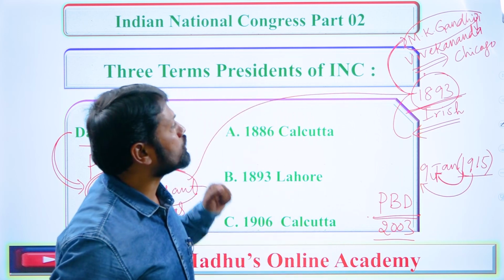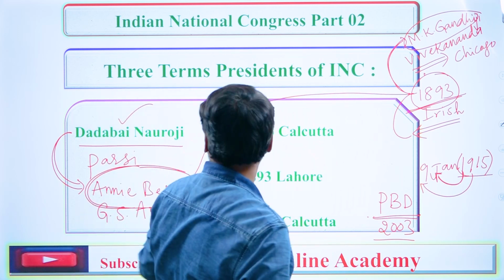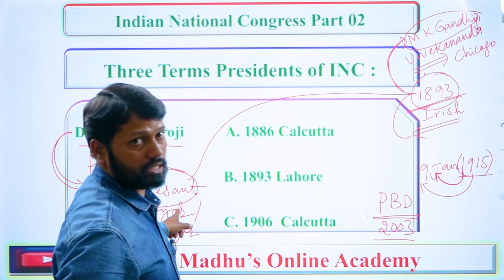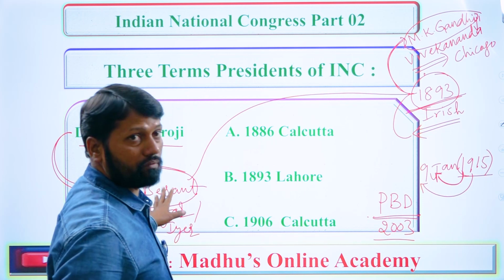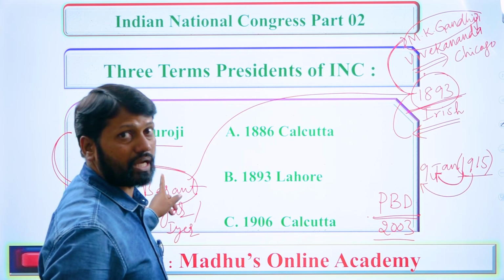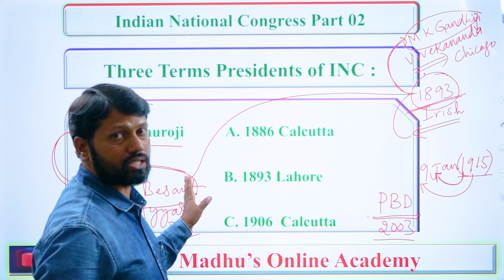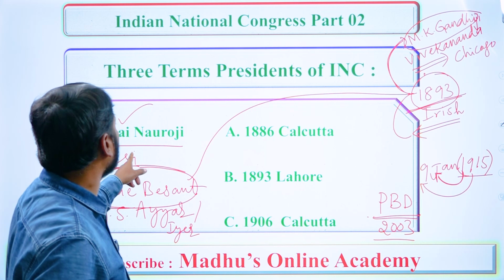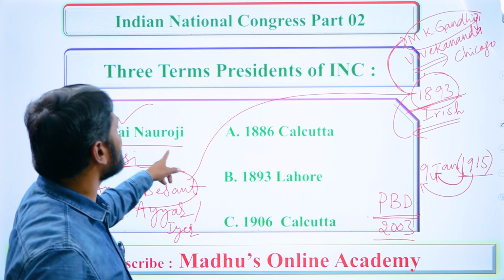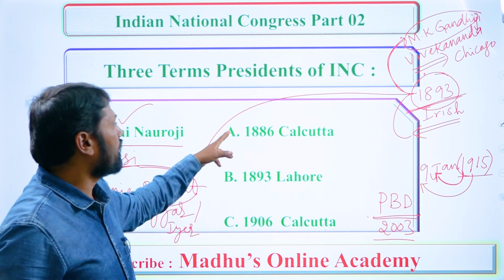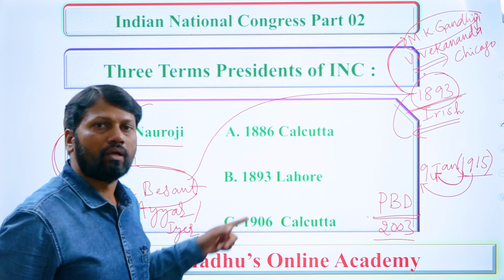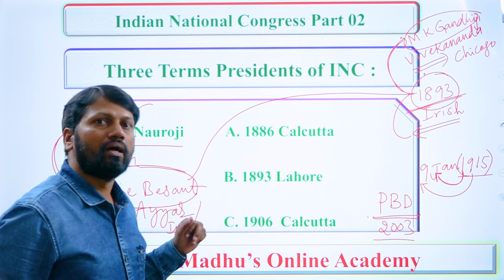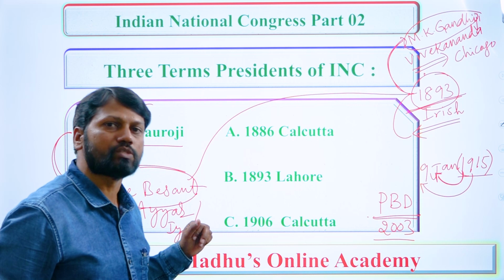Right. Next, let us come back to Annie Besant. Here, why I am telling all this to you is because of the occasion. I created the occasion. How? For example, here I am explaining the significance of Dadabhai Naoroji as the president of the INC sessions held at Calcutta, Lahore and Calcutta in 1886, 1893 and 1906 respectively.